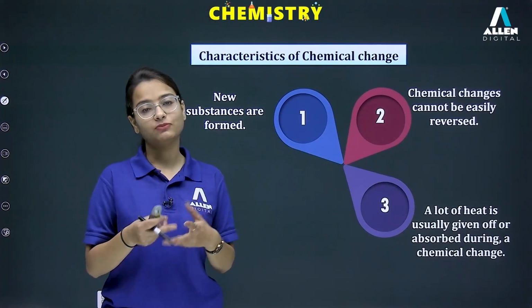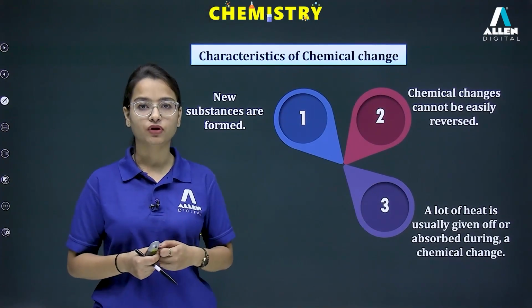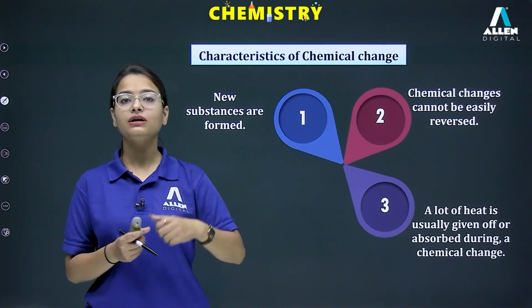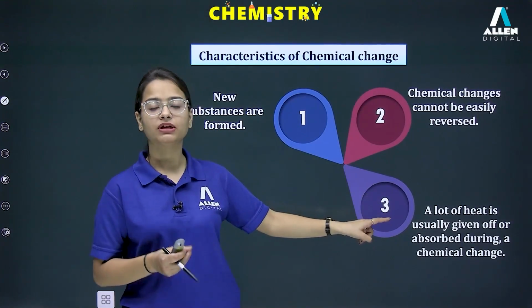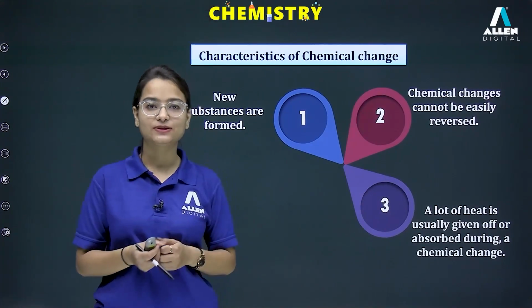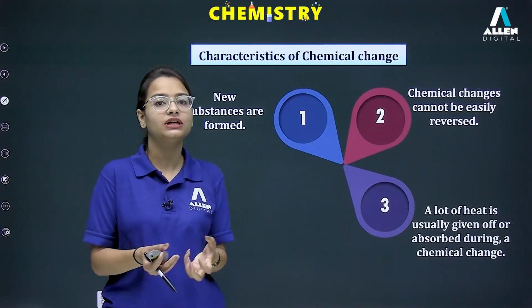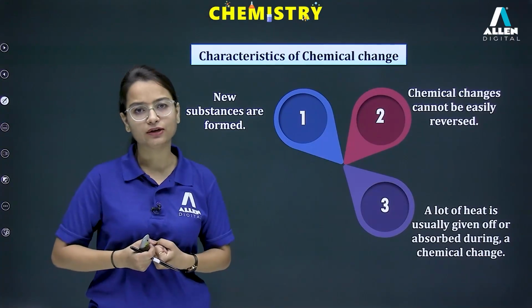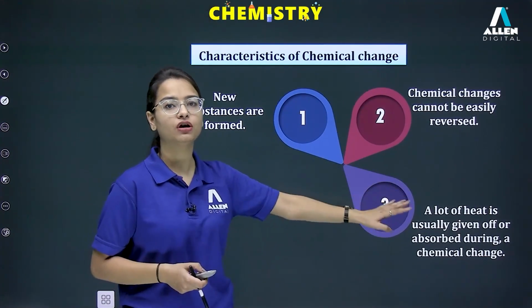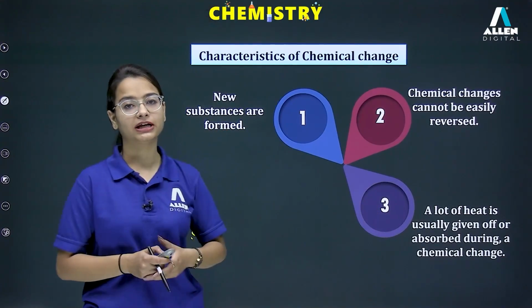Suppose we are talking about the burning of wood. During the burning process, a lot of heat is released. That means exothermic. The word we use for release of heat is exothermic, and the word we use for the absorption of heat is endothermic. So in chemical changes, a lot of heat is usually given off or absorbed.